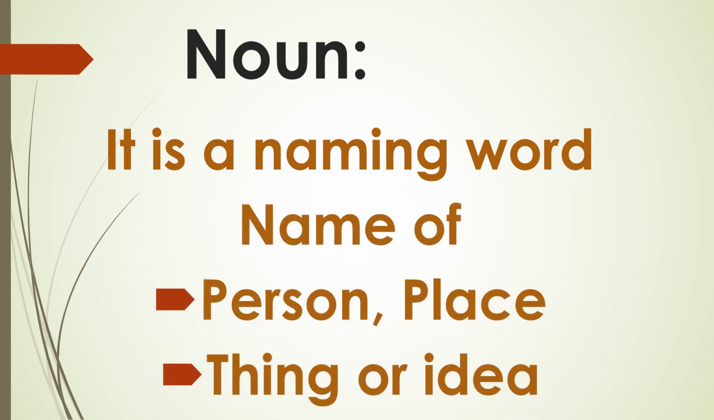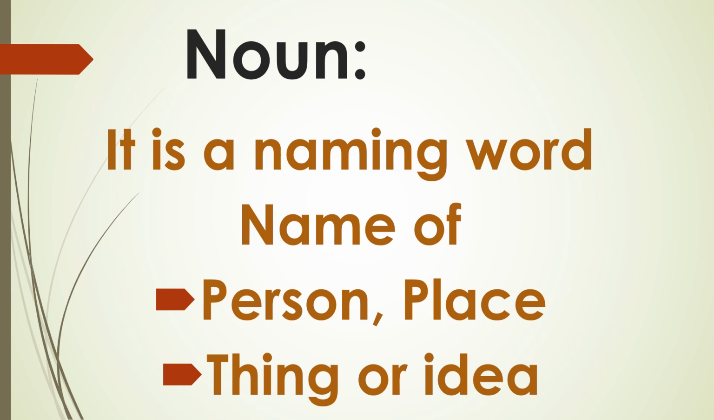Let me explain it to you. Name of a person means any person's name. For example, your brother, your sister's name, your father's name, your mother's name, your friend's name. For example, Ali, Leah, Abbas, and like this you can add more examples. Name of a place, for example, Pakistan, Canada, USA, and then Islamabad. So there are many names.